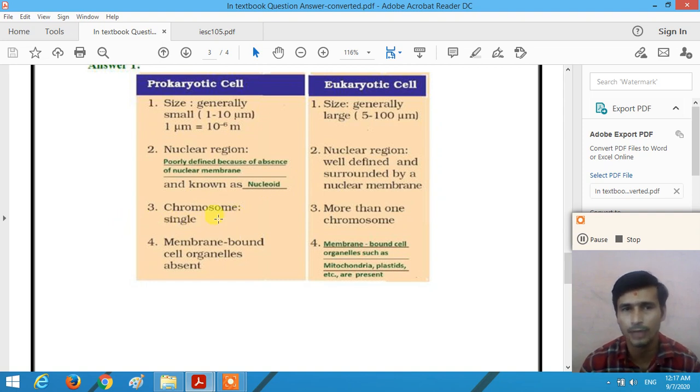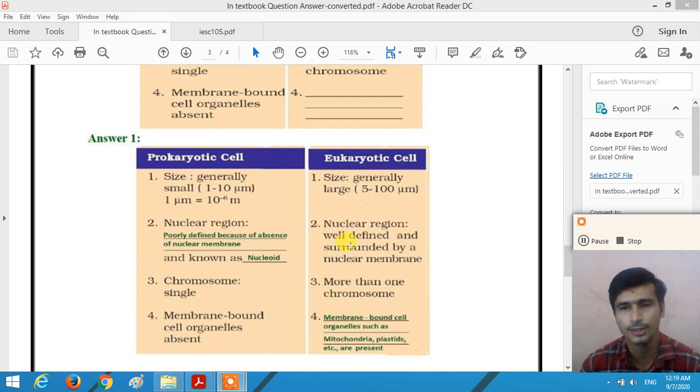Chromosomes: in the prokaryotic cell, the chromosome is single, whereas more than one chromosome is present in the eukaryotic cell. Membrane-bound cell organelles are absent in the prokaryotic cell, whereas in the eukaryotic cell, membrane-bound cell organelles such as mitochondria and plastids are present. So dear student, understand the difference between the prokaryotic cell and the eukaryotic cell.